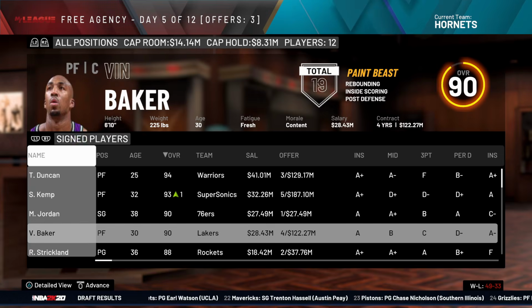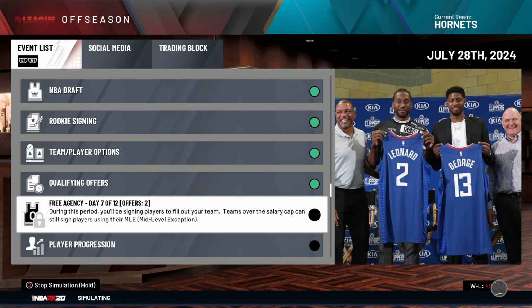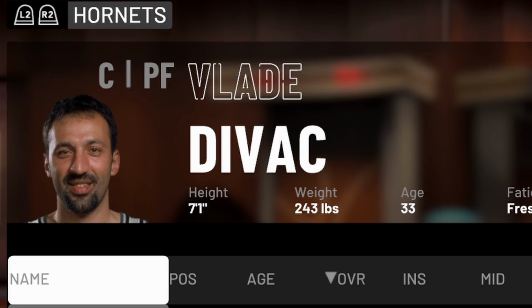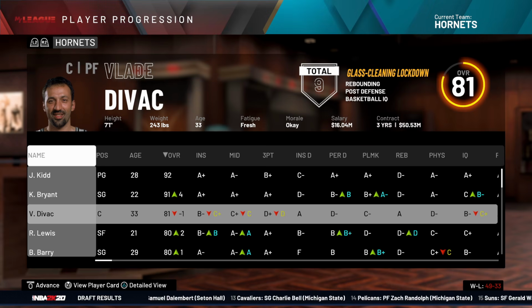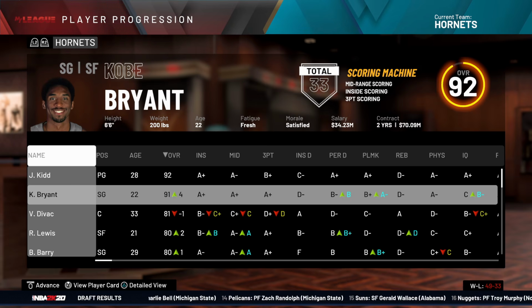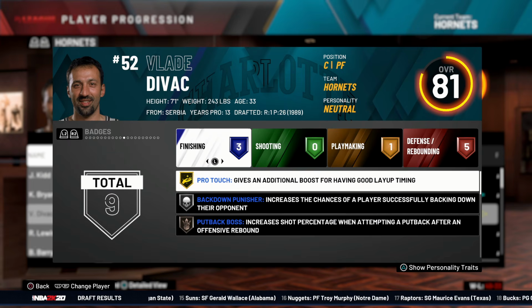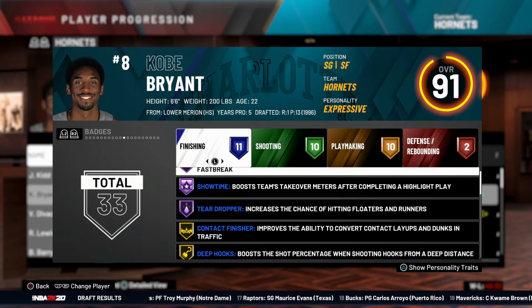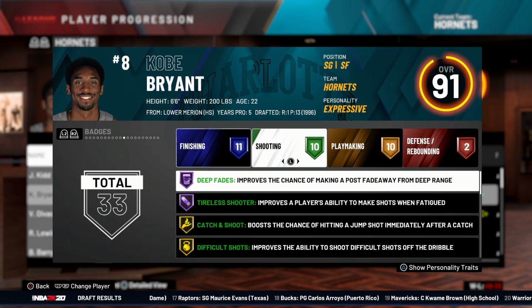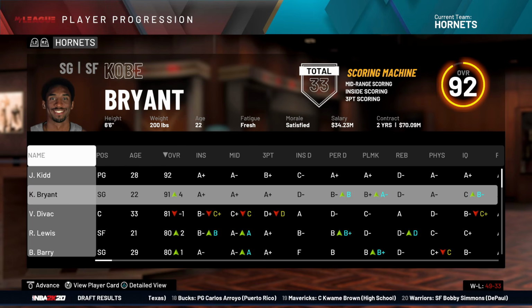You know, for the first time, I went back to see who the hell we signed out of all this, and look who's back. Vlade. After all these years. Well, actually, he's not back. We just never traded him in the first place, but instead of trading Kobe Bean for him, we just got him a couple years late, and he's still an 81 overall. Jesus Christ, this would have been a way smarter approach, you know. Kobe now has 5 Hall of Fame finishing badges, deep fades, and tireless shooting, and yeah, 33 total.